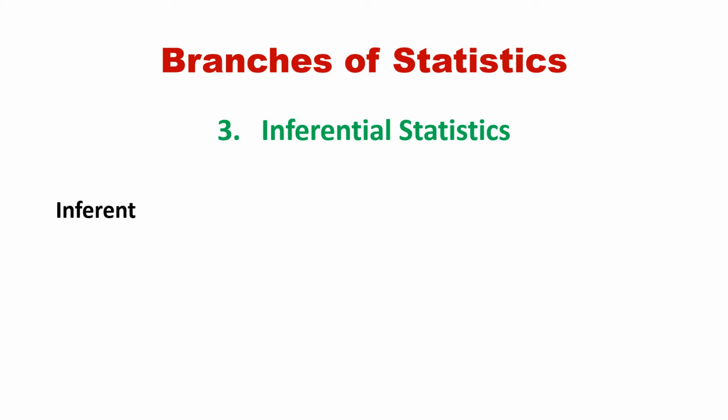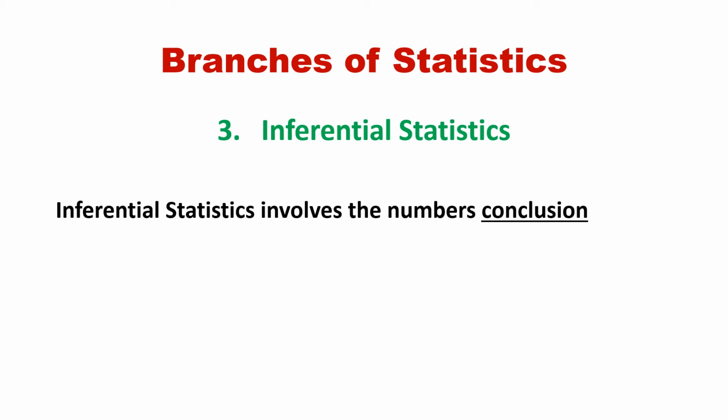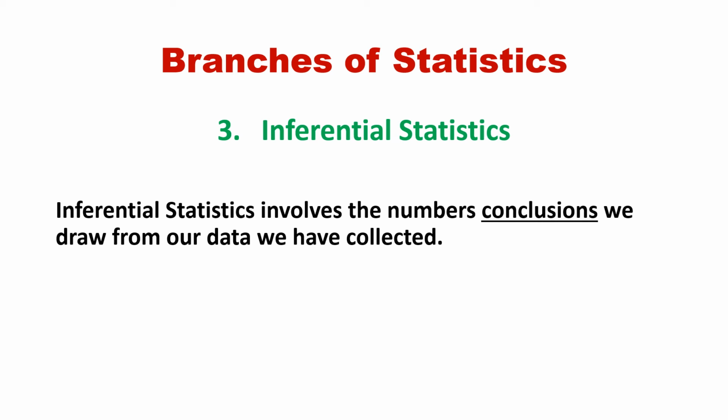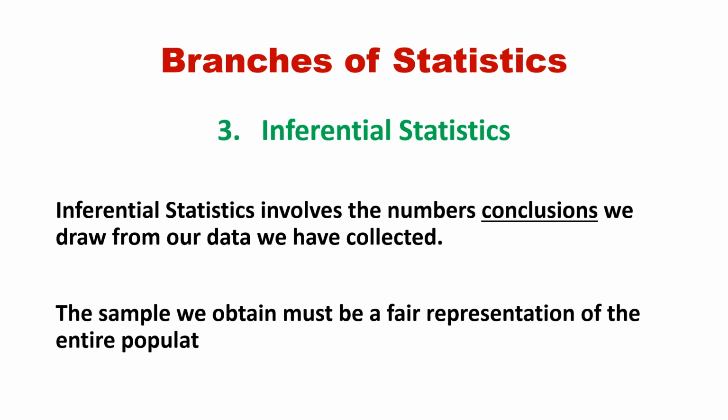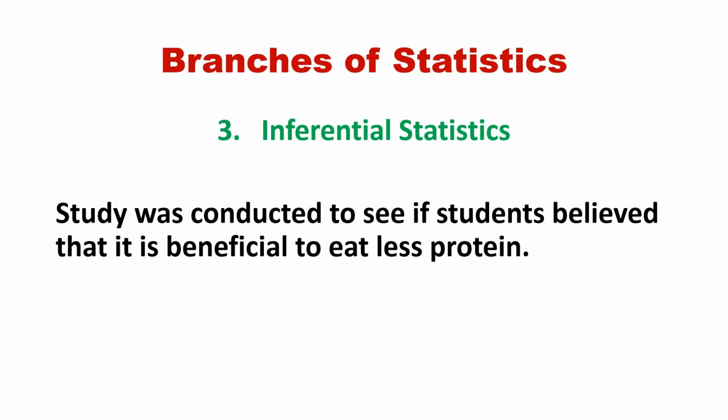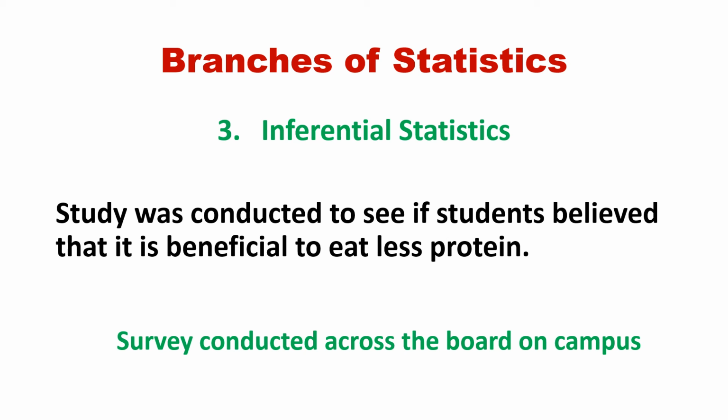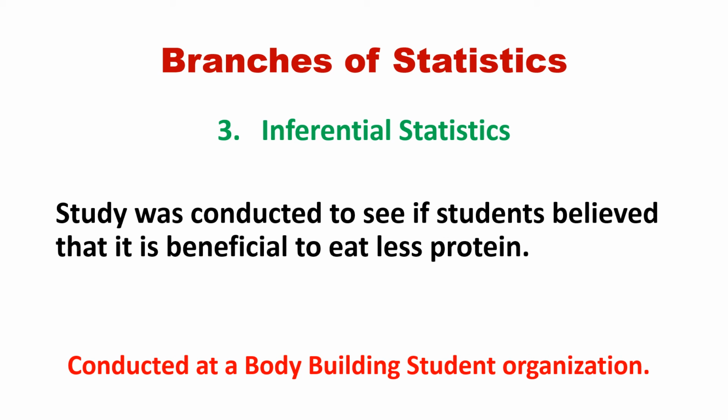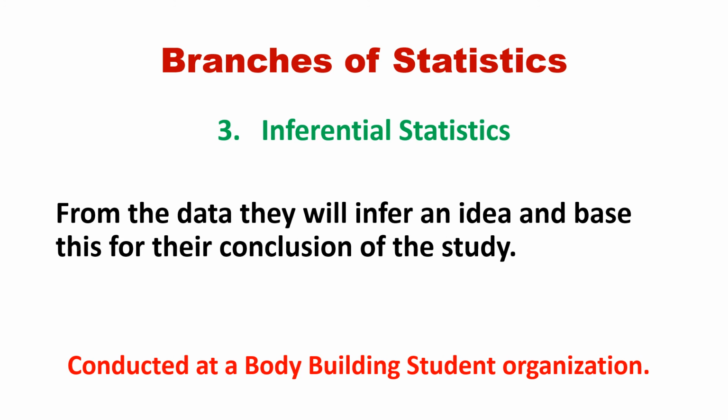Inferential statistics is all about the numbers and conclusions we draw from the data that we have collected. The sample we obtain must be a fair representation of the entire population. Say a study was conducted on a college campus to see whether students believed it was beneficial to eat less protein. This would be a fair sample if it was conducted across the board on the entire campus. It would not be a fair representation of the entire population if you only surveyed students in a bodybuilding student organization. From the data they have collected, they will infer an idea and base this for the conclusion of the study.